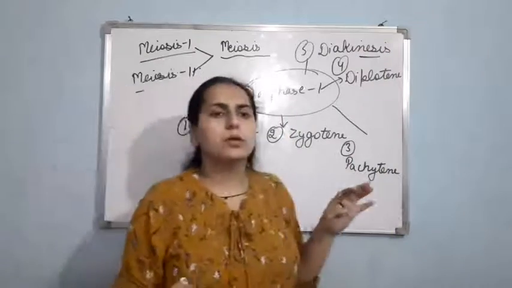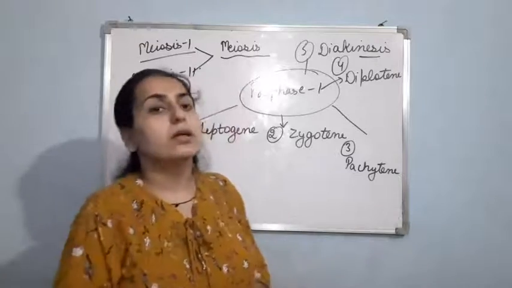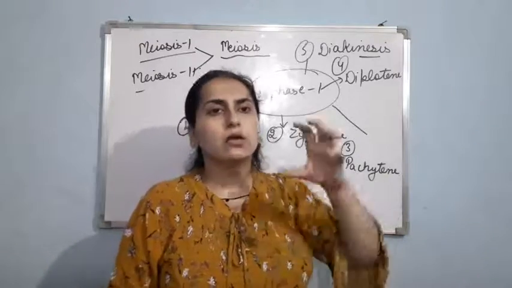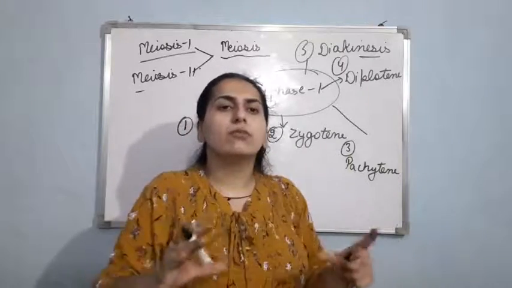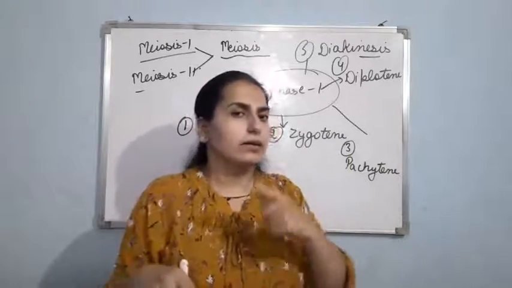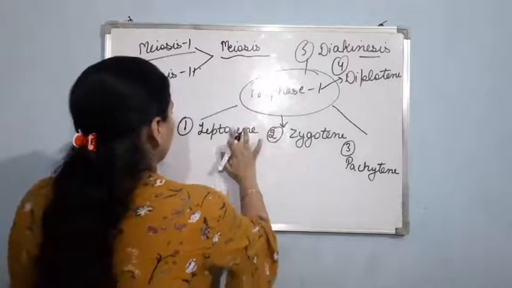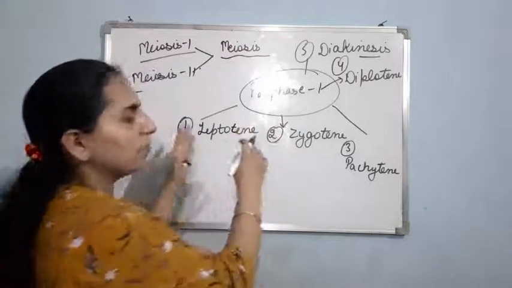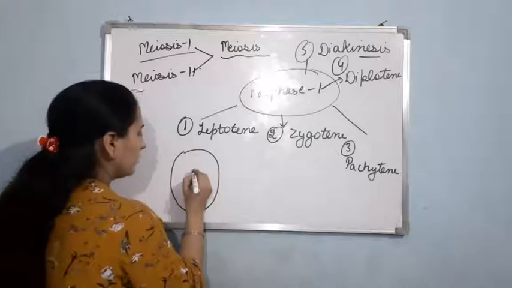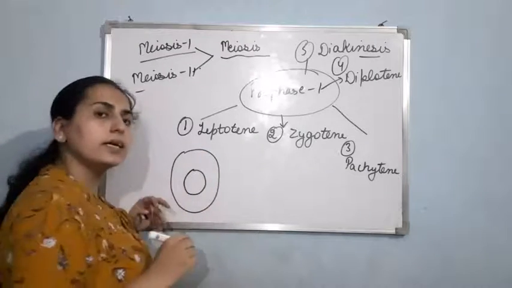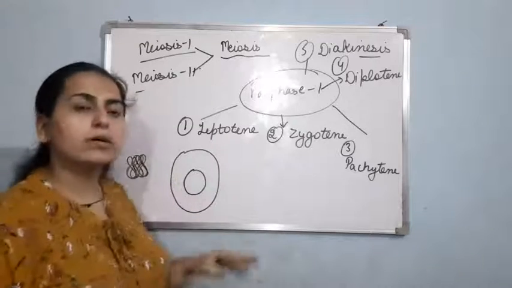First is leptotene. As I told you in mitosis also, initially in the cell, the chromosomes are not distinct. They are present in the form of a thread that is intermingled. That is known as chromatin. So what will happen firstly in the leptotene phase? Suppose the cell is there, nuclear membrane is there, and inside the nuclear membrane there will be thread-like structure. Now in leptotene, what will happen?